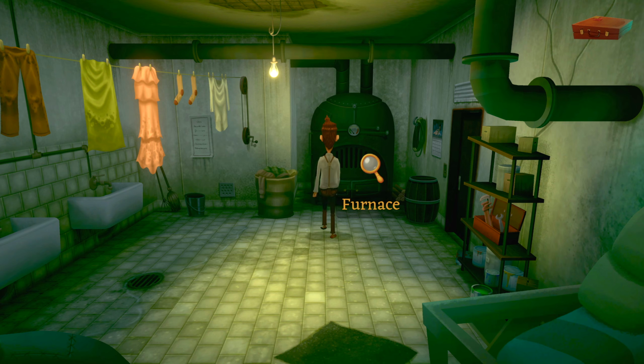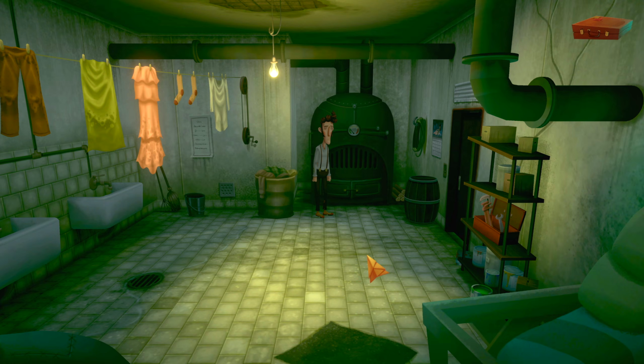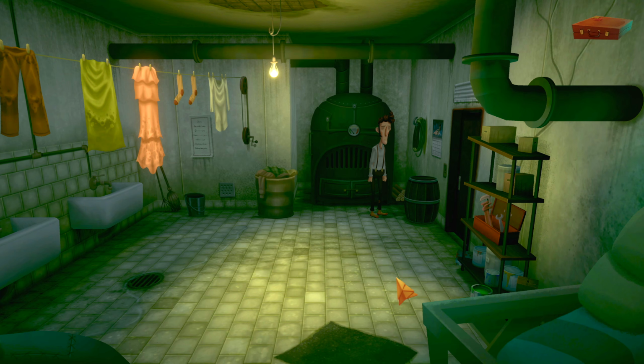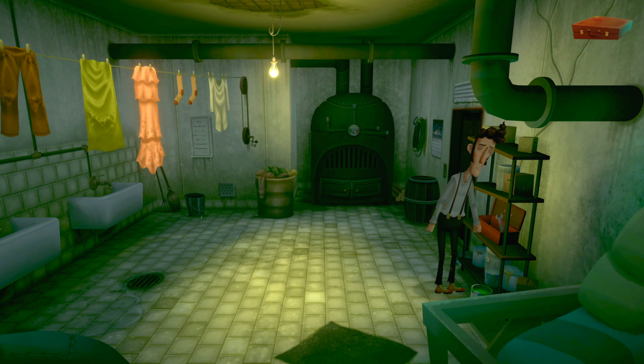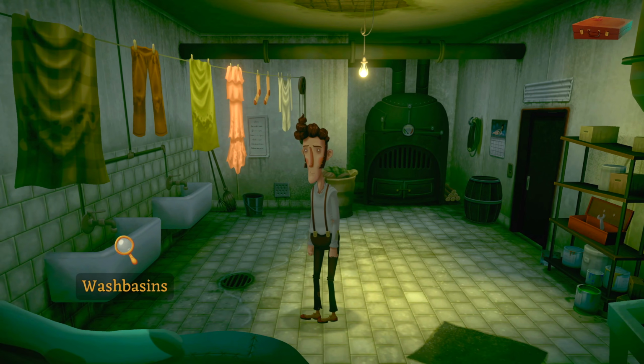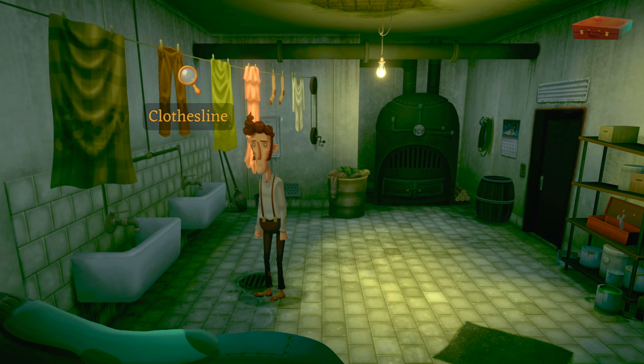There's a furnace. Looks like it hasn't been on for a while. Weather must be nice here. What else have we got? There's a calendar. It's off by a few months. And a few years. I guess nobody really cares. What's in the toolbox? Oh, okay. Looks like we got a wrench. Okay. Well, looks like that's the only thing we're going to take. Anything in the basins? They're for washing clothes. Any loose change? Nope. Better luck next time, maybe.